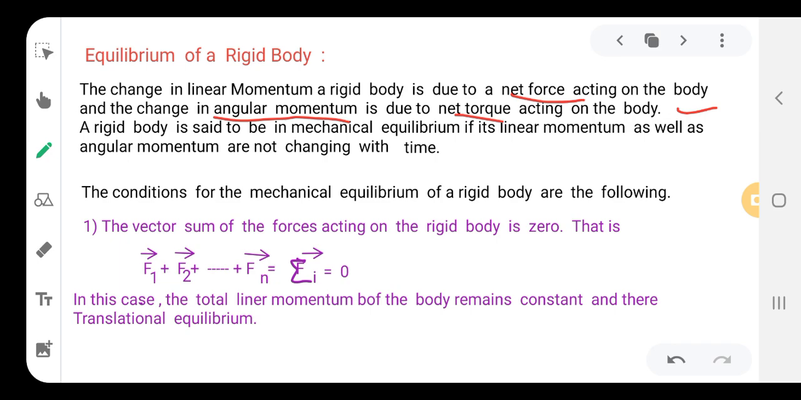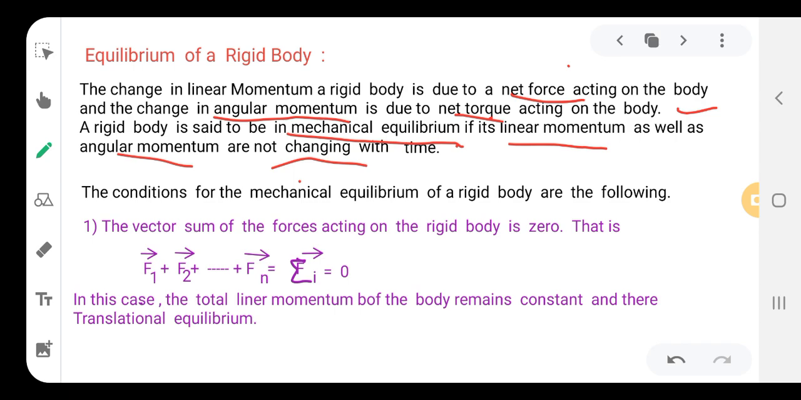Then a rigid body is said to be in mechanical equilibrium when, even though it is acted on by force or torque, its linear momentum as well as angular momentum are not changing. So there is no change in the linear momentum as well as no change in the angular momentum of the body. Then the body is said to be in equilibrium. So there are two conditions, as I told you.